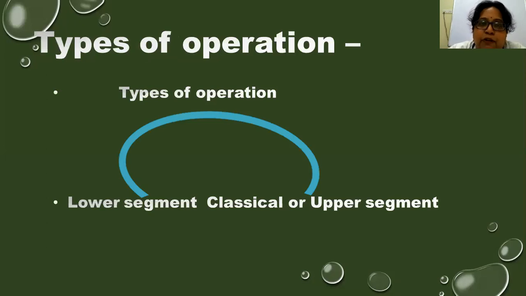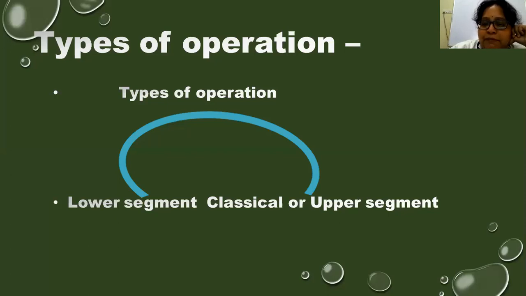Then what are the types of cesarean sections which we normally do? There are 2 types of cesarean section. One is lower segment cesarean section, and second one is the classical or the upper segment cesarean section. What is lower segment cesarean section? Lower segment is usually formed during the labor. When the patient sets into labor, that is a time when the lower segment is formed. It is formed between the anatomical and the histological internal os, and it usually measures about 10 centimeters in length. It usually corresponds to the isthmus of the non-pregnant uterus. So that is called the lower segment.